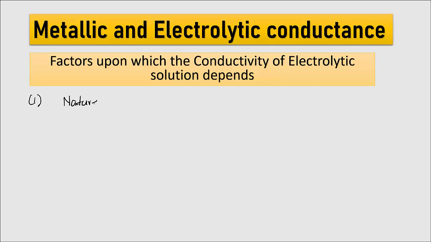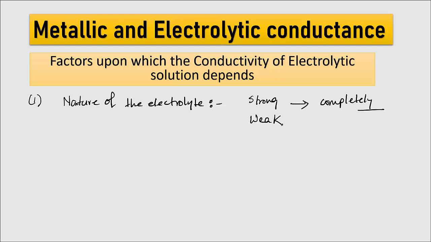As we know, there are two types of electrolyte, strong and weak. Strong electrolyte dissociates completely into ions, and weak electrolyte will partially dissociate into ions.